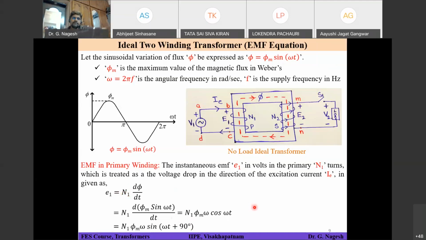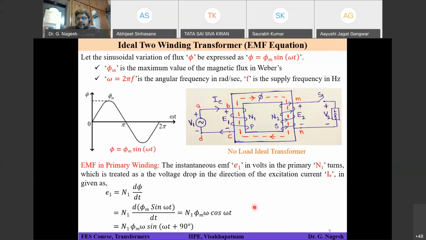So what will be the RMS value for this E1? What is the maximum value from this expression for E1? N1 phi m into omega is the maximum value. Since it's a sinusoidal function, the RMS value will be the max value divided by root 2. Omega is already 2 into pi into f, as we have already known.